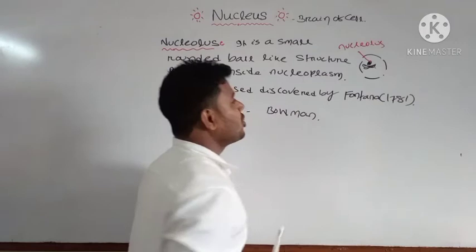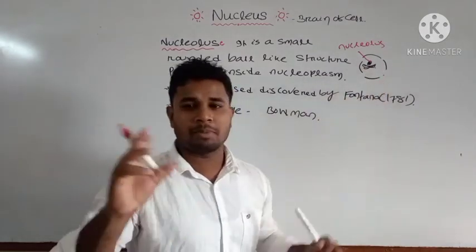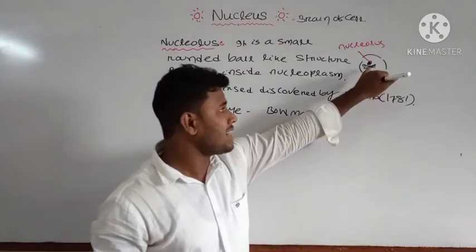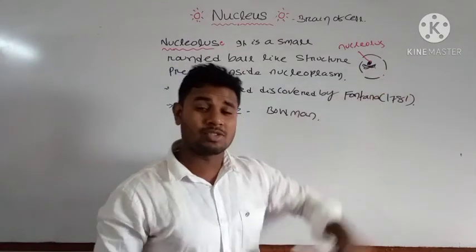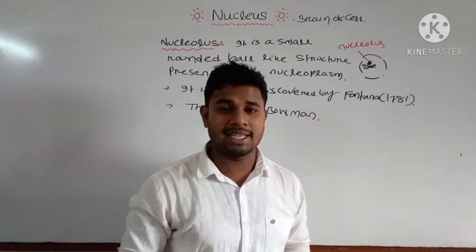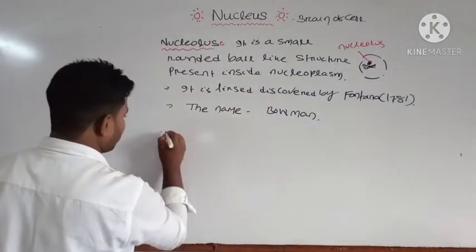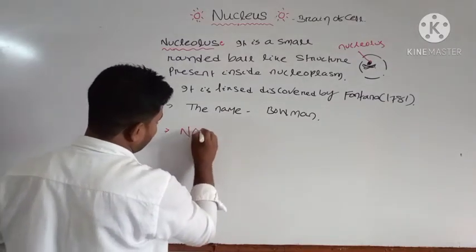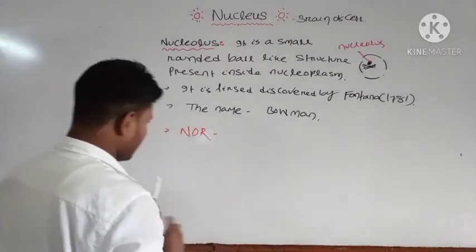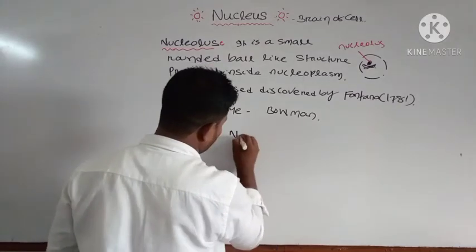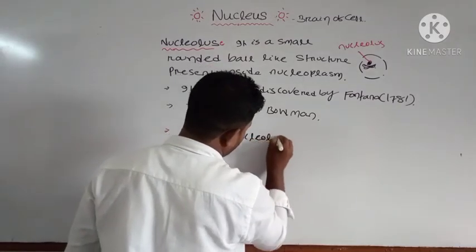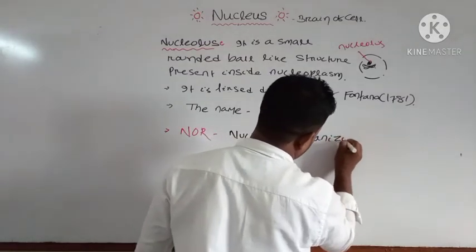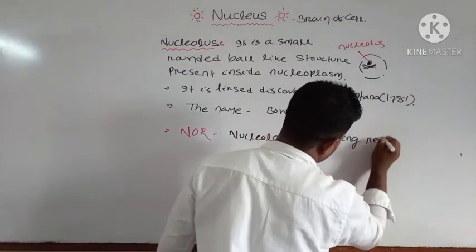Okay, this small ball-like structure, the nucleolus, is sometimes attached to your chromosome or chromatin fiber, and that point of attachment is known as your nucleolar organizing region, NOR. What is the full form of NOR? That is nucleolar organizing region.